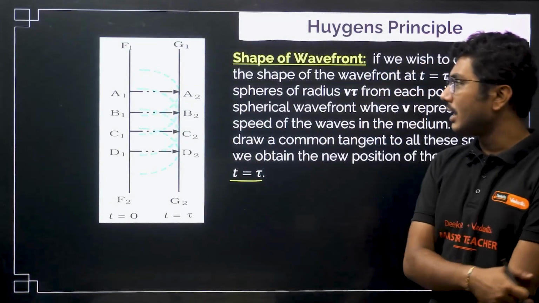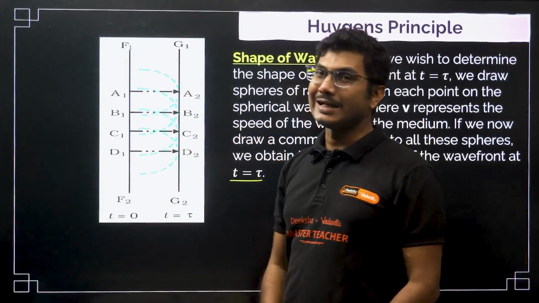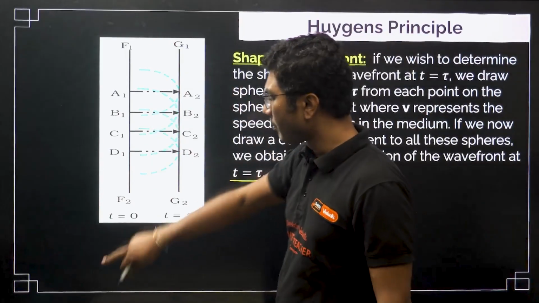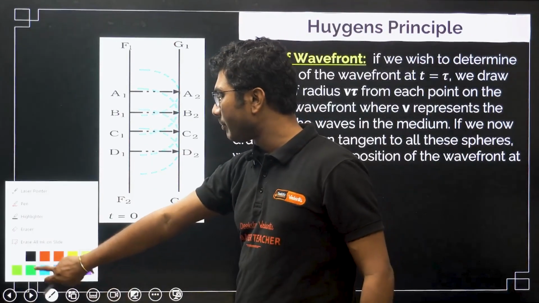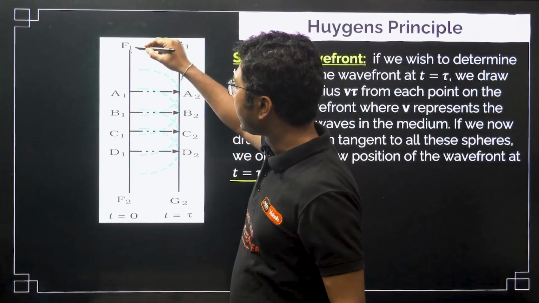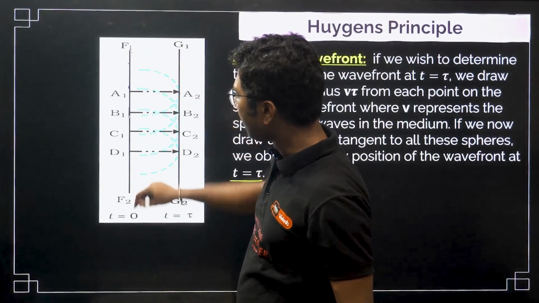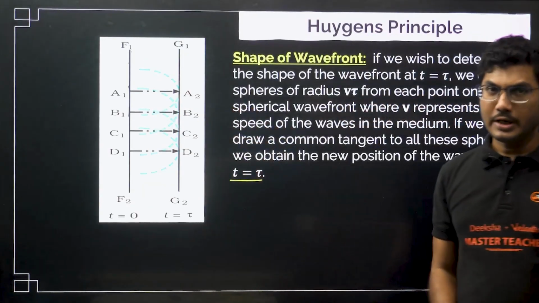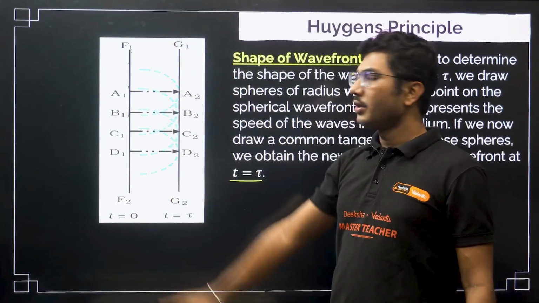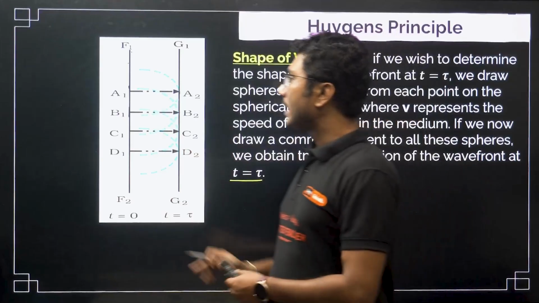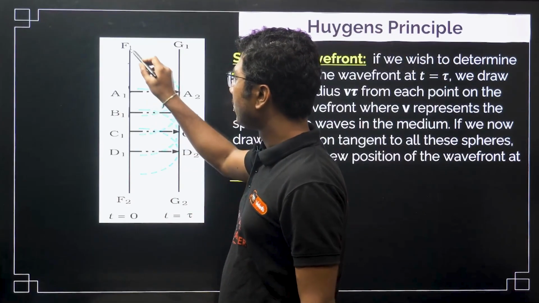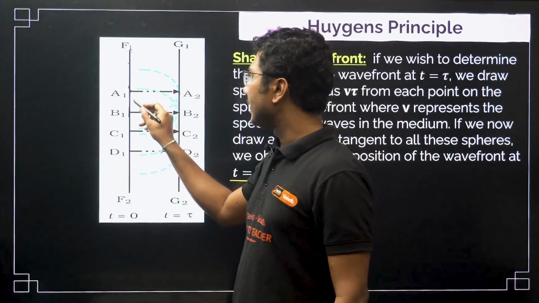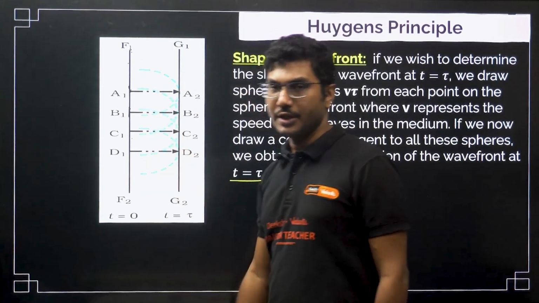But if you take a line source, what is the meaning of a line source? A line source means it has multiple points. It is not a single point source. It has one point over here, one point over here, another point, an infinite number of points over here. This is the line source of light. Now, because they are illuminating, you can consider each and every point as a source,